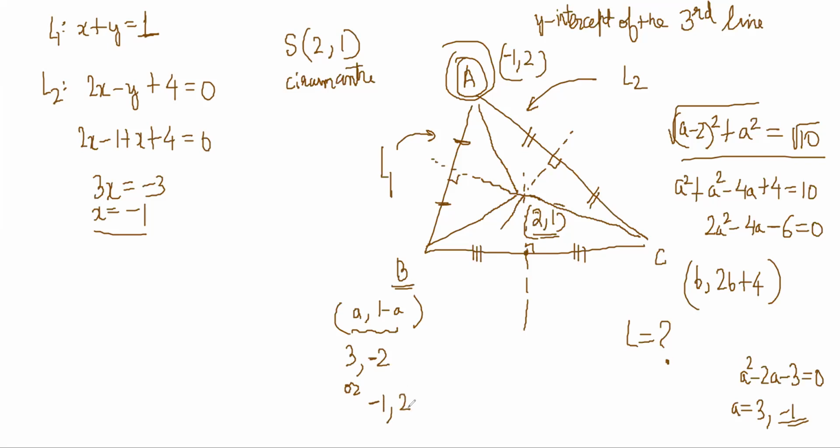Yeah. Right? Minus 1 comma 2. So minus 1 comma 2 cannot happen. Okay. So this is 3 comma minus 2.